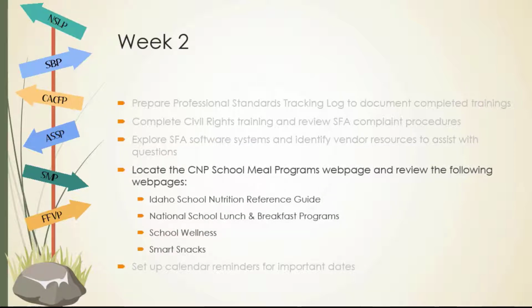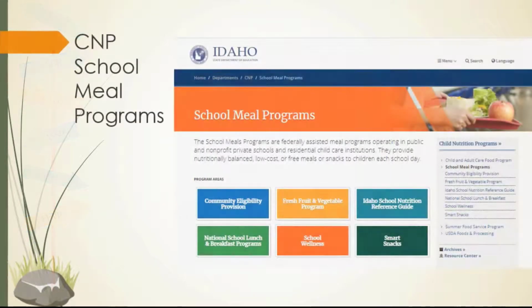The Idaho CMP website has many resources and links available to assist you. Use this week to explore the Idaho CMP School Meal Program's webpage and related program areas.